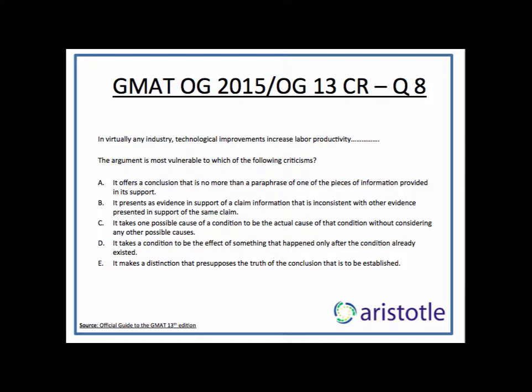A very weird way of saying, to make it easy for you to understand what option E says, I'll give you an example. John is very intelligent because he is very clever. You see what I'm doing? Intelligence and being clever is the same thing. So when I say my evidence is that he is very clever, that is why he is intelligent, the moment I say he's very clever, I'm presupposing the intelligence part. So it is something of that sort that E is saying. Obviously, it has nothing to do with the argument that's given to us. So C should be our answer.